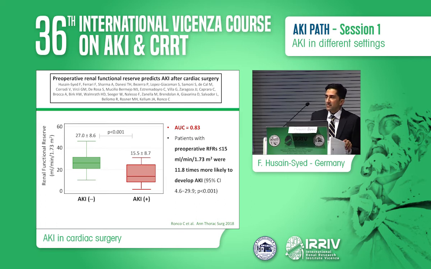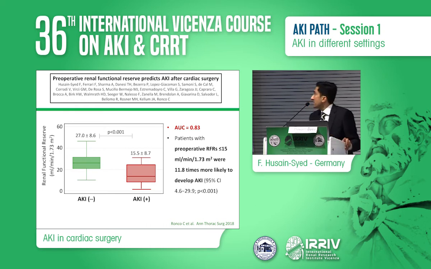So why does a patient with a normal kidney have such a capacity to tolerate injury without a rise in serum creatinine? It's called renal reserve. We all know that when we eat a big steak, our GFR will increase, because the protein loading stimulates the kidney function. And it turns out that if the GFR doesn't increase, the patient lacks renal function reserve. And those patients are at high risk to develop AKI after cardiac surgery.